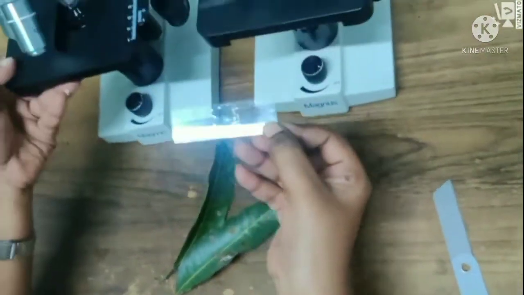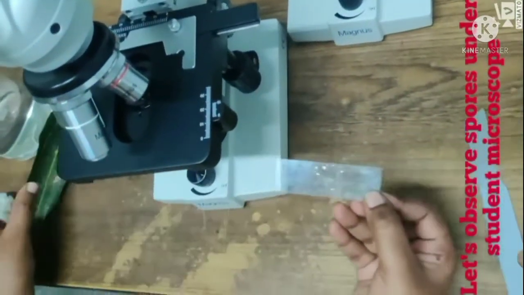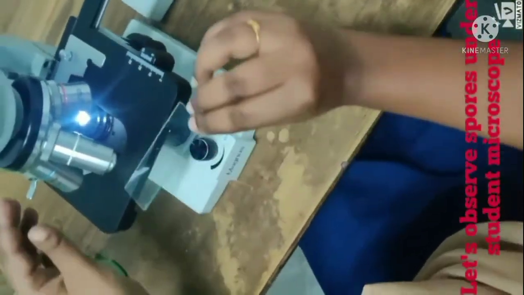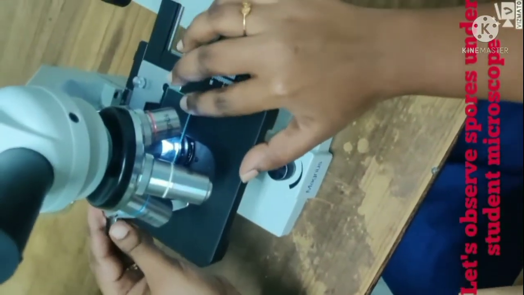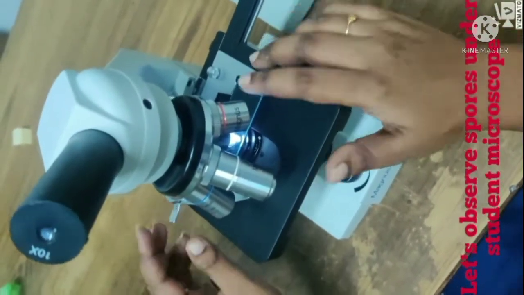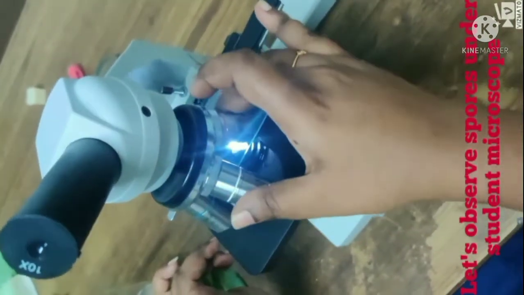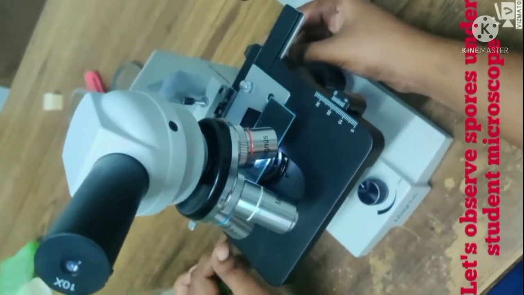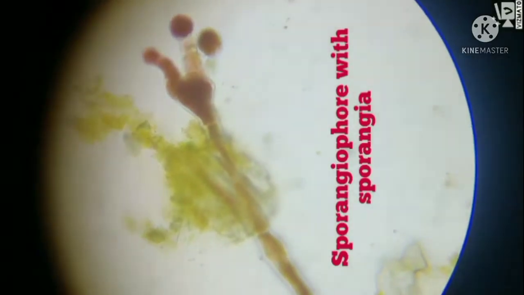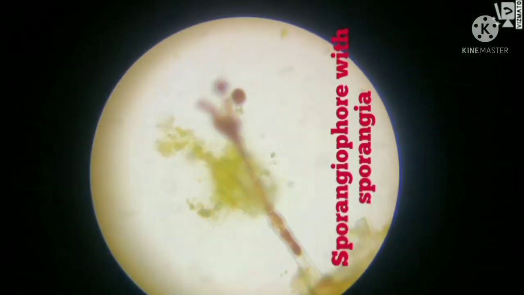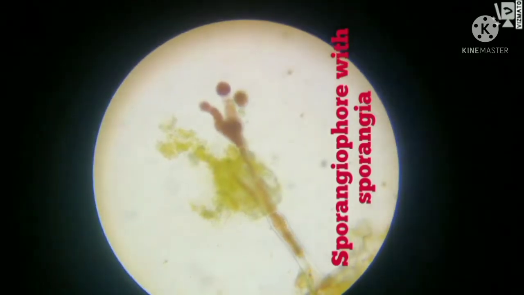First of all we have to adjust the microscope for observation of the red rusty spores. And next, let's see how the red rust spores appear under the microscope. The red rust disease is caused by Cephaleuros virescens. This is one of the algae. The alga produces sporangiophores and sporangia containing zoospores. So see here how the sporangiophores and the sporangia appear under the microscope.